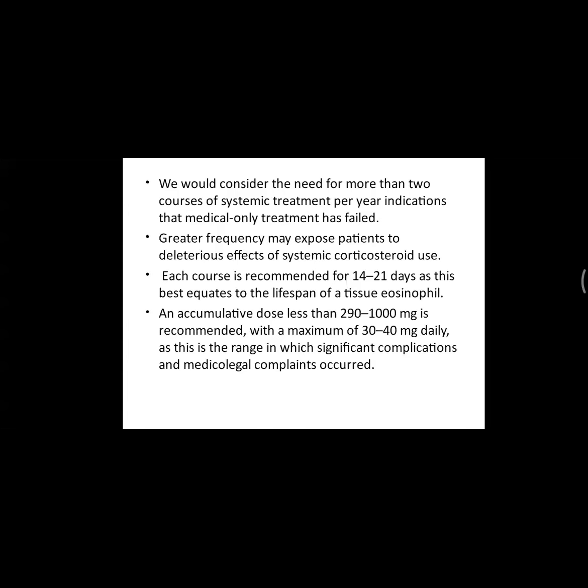And what is the maximum course? Maximum is 2 weeks to 3 weeks, that is 14 to 21 days. 21 days, 3 weeks, matches the lifespan of a tissue eosinophil. The maximum cumulative dose can be 1000 mg. And the maximum you can give daily is 30 to 40 mg, wherein you can escape from all the legal issues. Next.